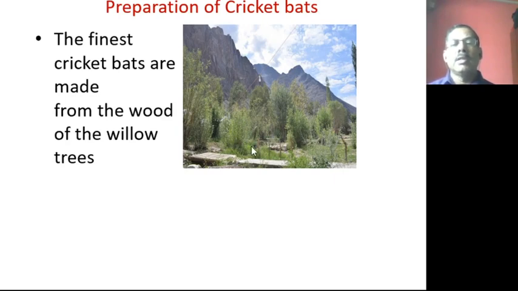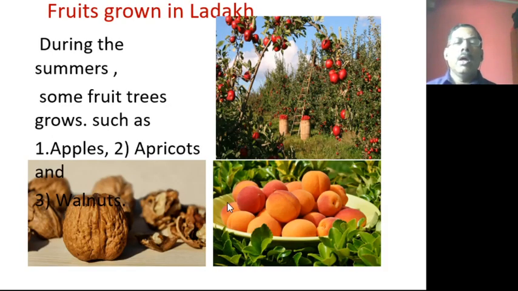You can see these are the willow trees. The finest cricket bats are made from the wood of these willow trees. You know very well that cricket bats are prepared with the wood of willow trees. Now coming to the fruits grown in the Ladakh region.